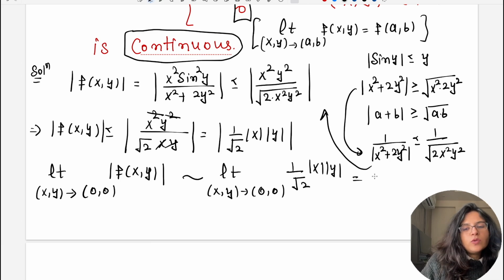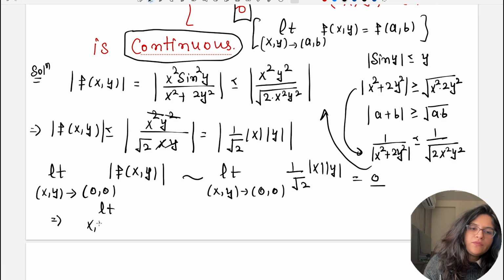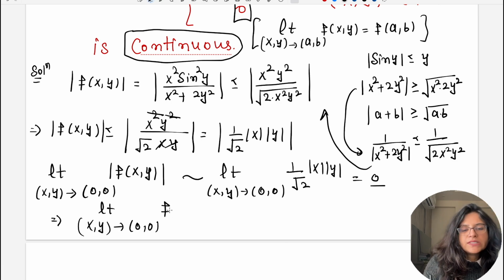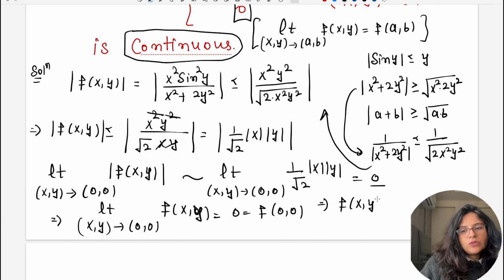So this is equal to 0. So it implies limit (x,y) approaching (0,0) of f(x,y) is equal to 0, which is clearly equal to f(0,0). So it implies f(x,y) is continuous at (0,0).